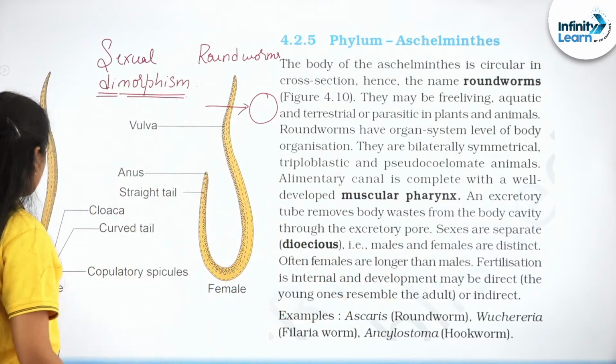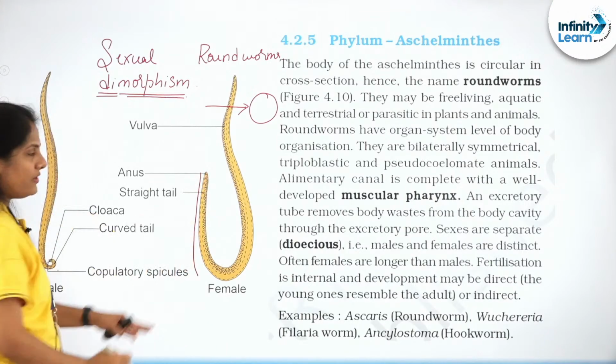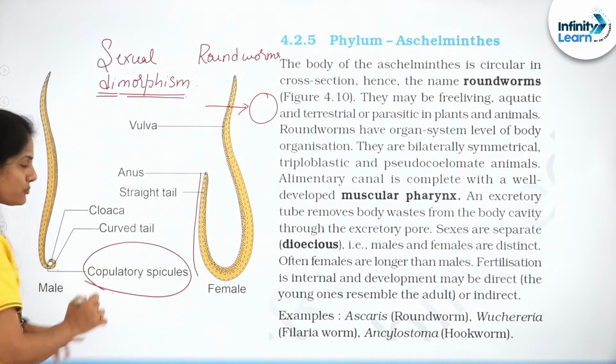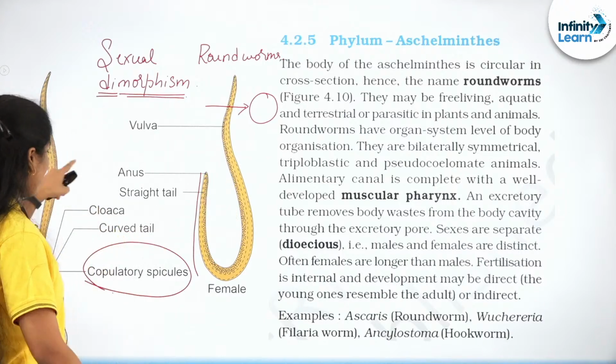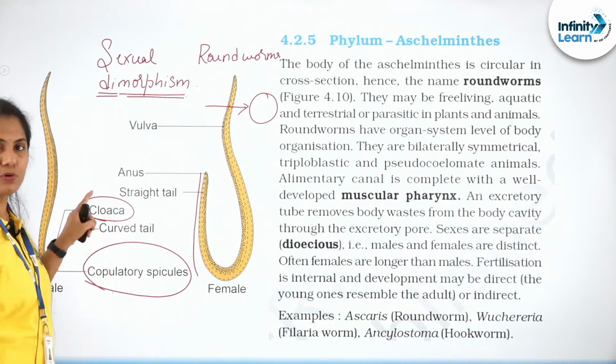Look at that difference. Male has a little curved tail there. On the other hand, female has a straight tail. Males have a couple of copulatory spicules which help in copulation. Here they are absent. Everything opens into a common opening called cloaca: genital pores, anus.